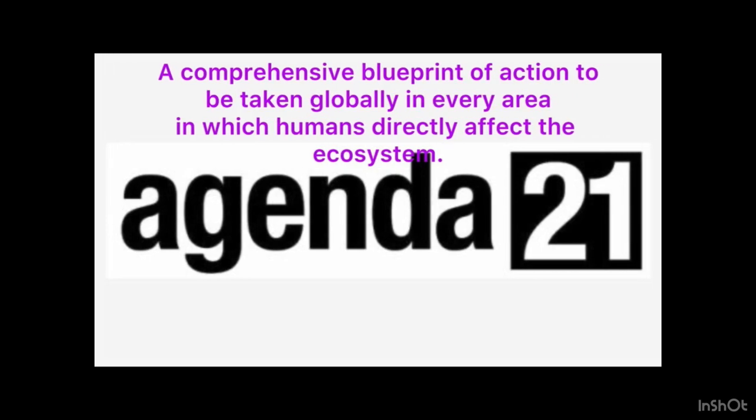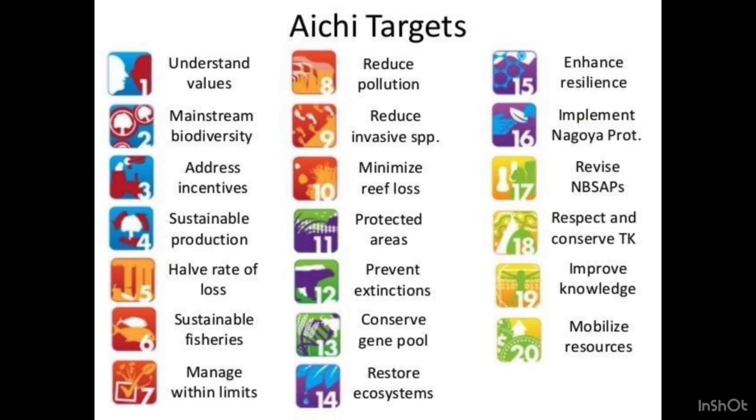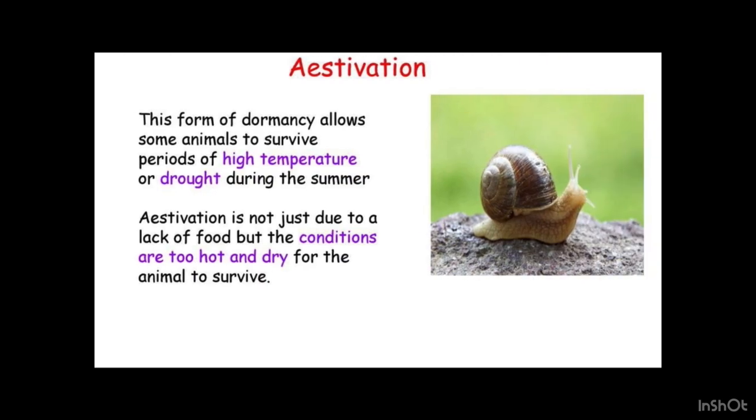Agenda 21. It is a comprehensive blueprint of actions to be taken globally in every area in which humans directly affect the ecosystem. Next is Aichi biodiversity targets. Next is estivation. This form of dormancy allows some animals to survive periods of high temperature or drought during the summer.